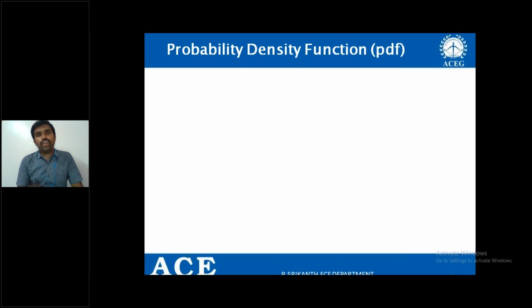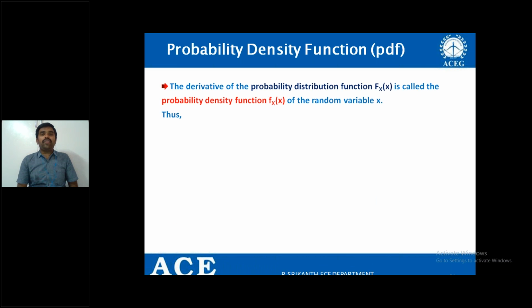Right? So what do you mean by probability density function? In short form, you can call it PDF. The derivative of the probability distribution function or cumulative distribution function capital Fx of x is called the probability density function of the random variable x, right?